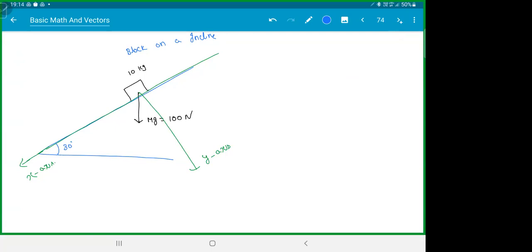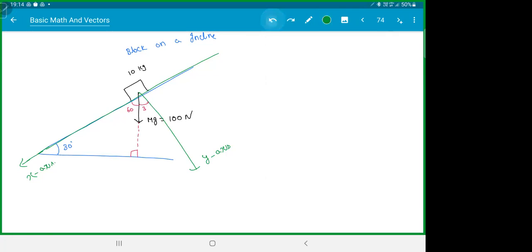So first thing, what you need to do, get the angles, everyone. So this will be 90. So this will be how much? 60, and this will be 30. Now you can choose any angle. Which one you want to take, 60 or 30? Choose any one angle, okay? It doesn't matter.